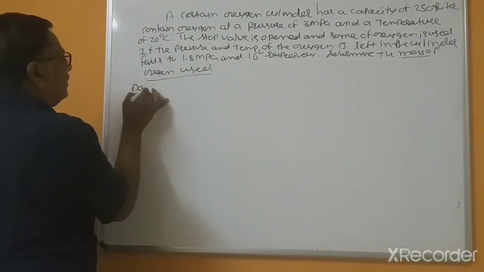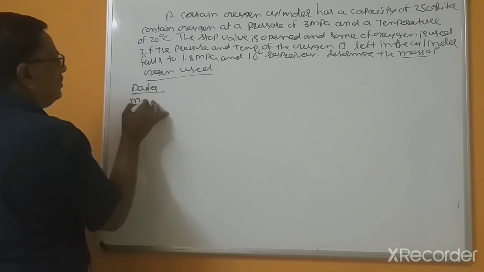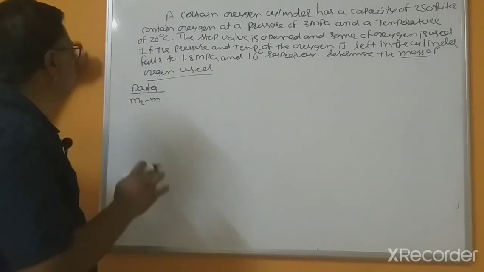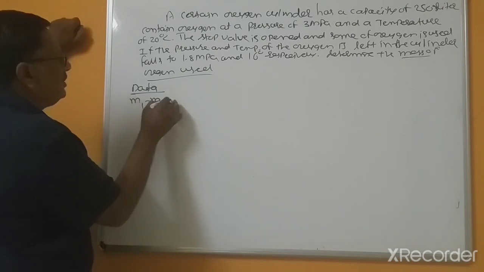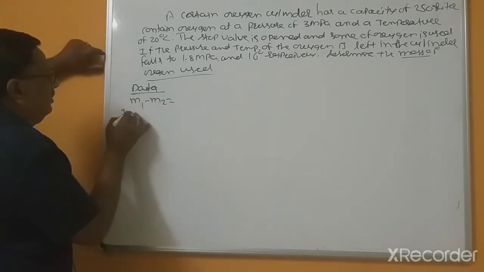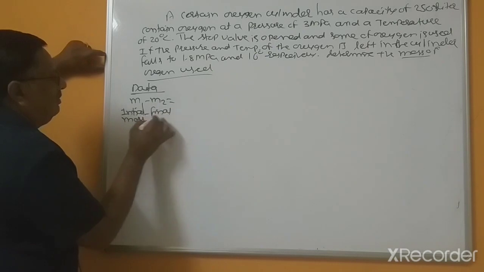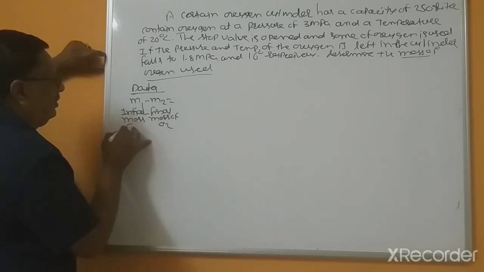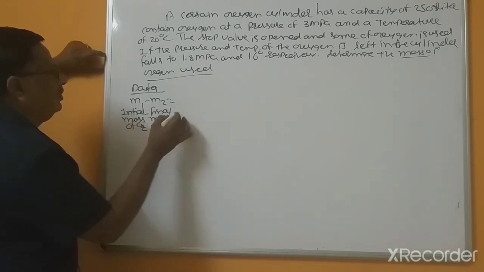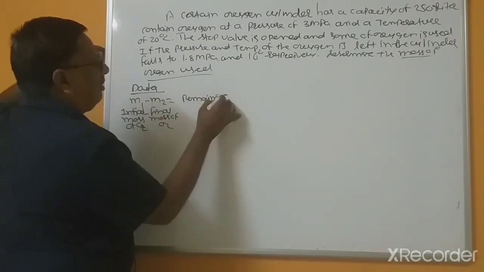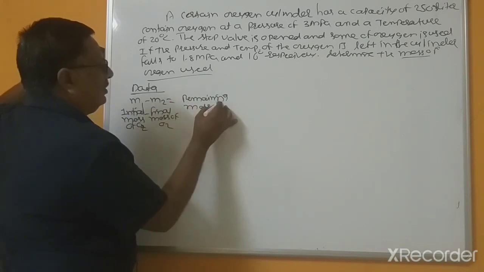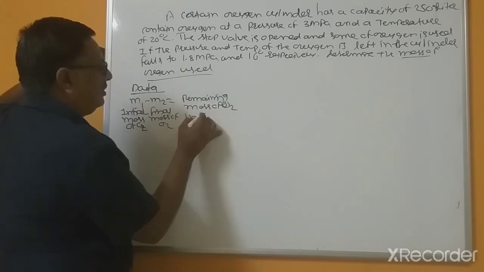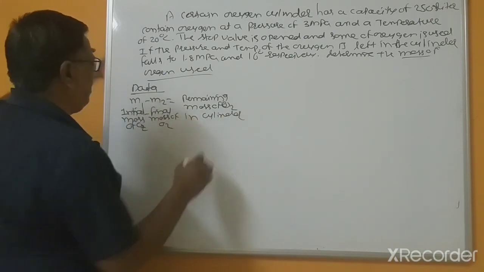M1 is the initial mass and M2 is the final mass, so the mass of O2 used is the initial mass minus the final mass, which is equal to the remaining mass of O2 in the cylinder. So this is a simple problem.